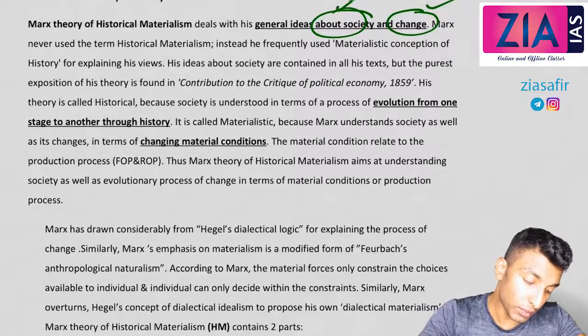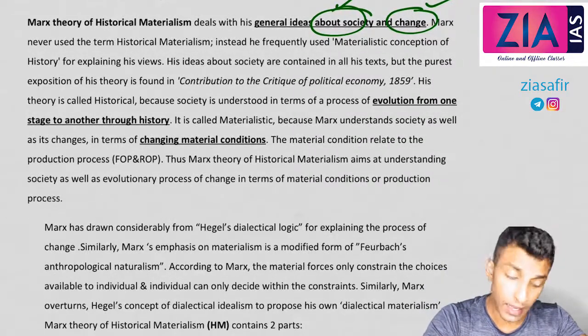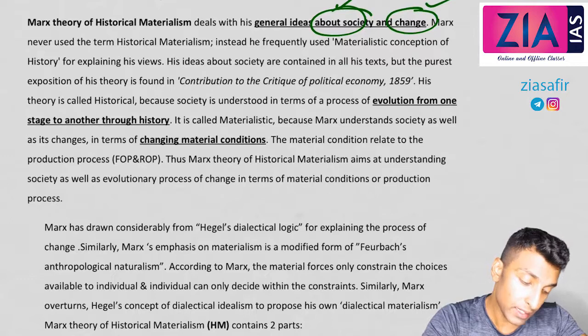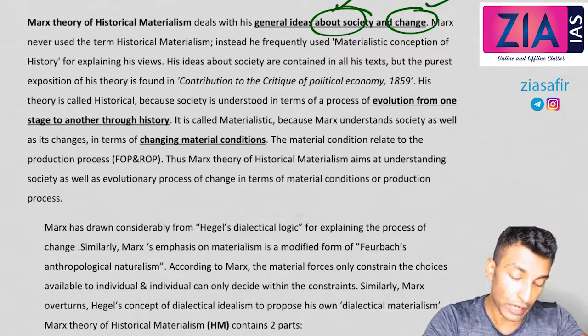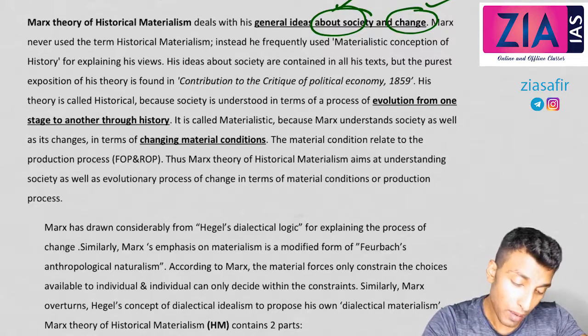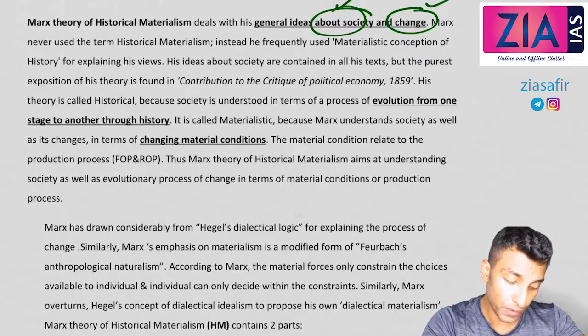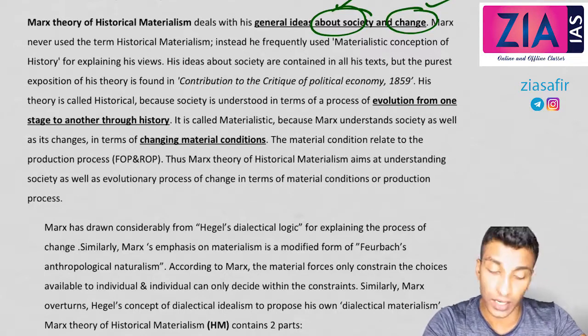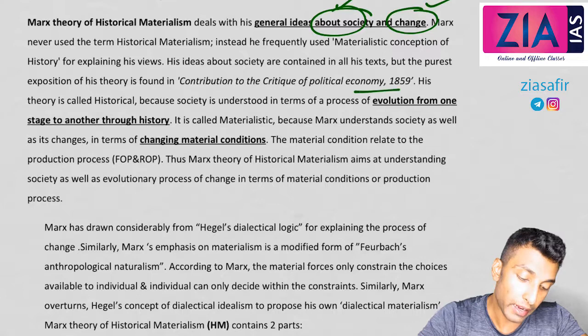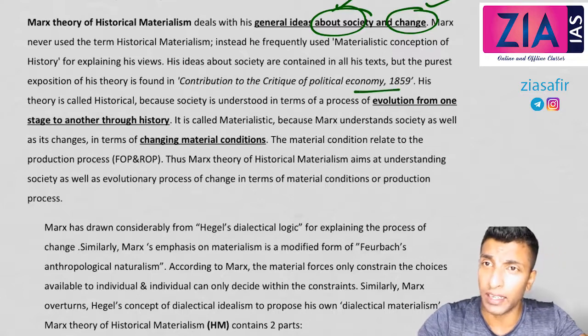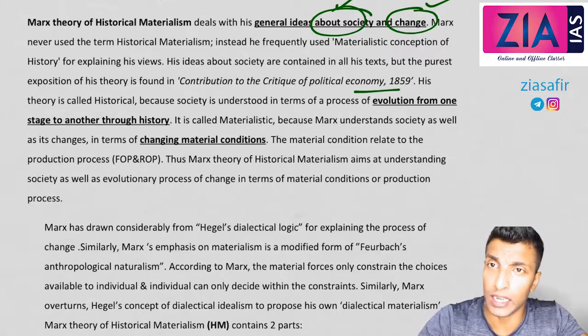Marx never used the term historical materialism. Instead, he frequently used materialistic conception of history for explaining his views. His ideas about society and change are contained in all his books, but the purest exposition of his theory is found in Contribution to the Critique of Political Economy, 1859. You should be writing the names of the book if the question is asked from thinkers.